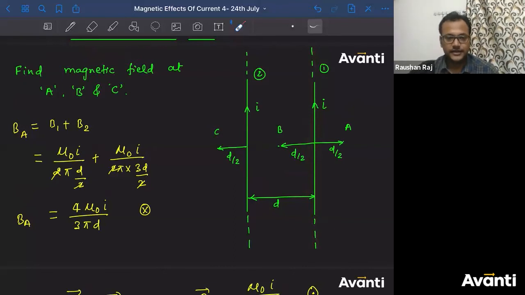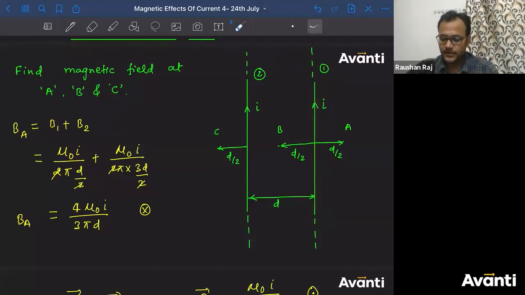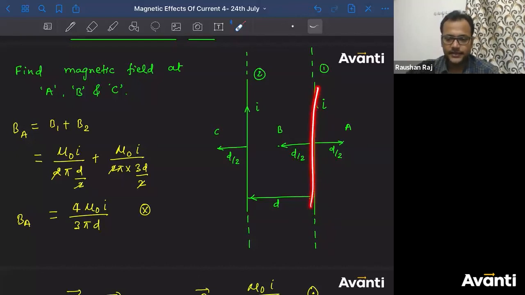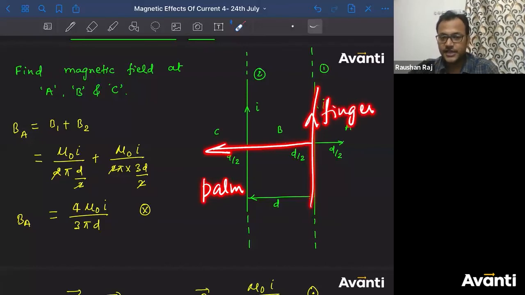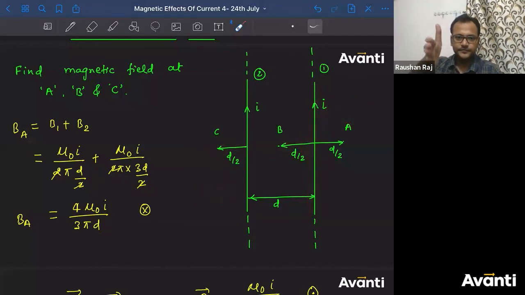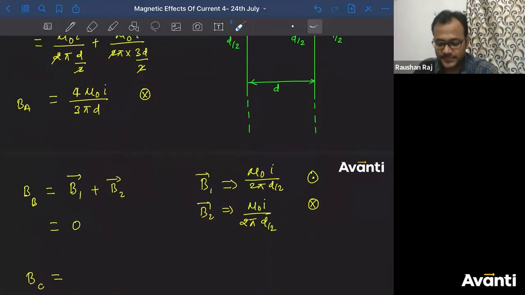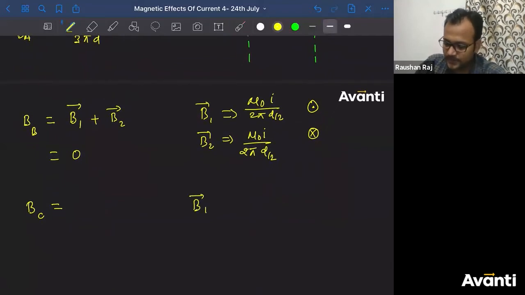How? Direct your right hand fingers along the direction of the current carrying element in such a way that your palm is facing towards the R vector. So this is the current carrying element, right? In which direction should the palm be facing? R is here, so this should be the palm and this should be the fingers. Tell me guys, in which direction will the thumb be pointing? Out of the plane, upward. So because of the first element, B1 will be out of the plane.